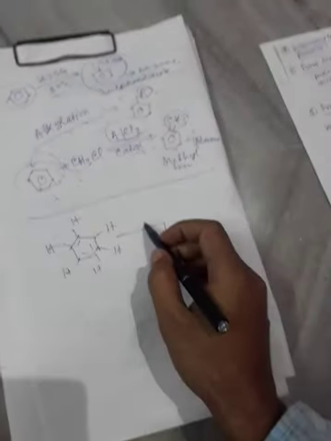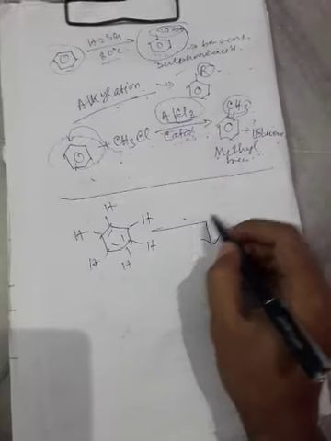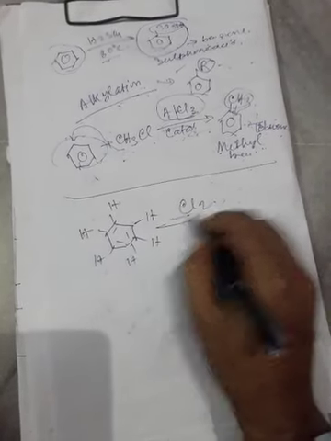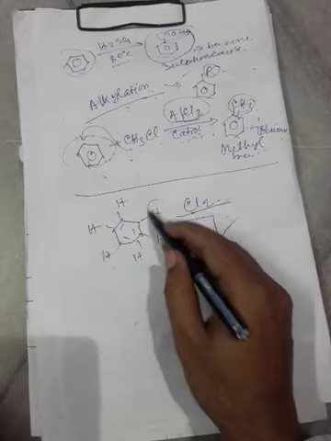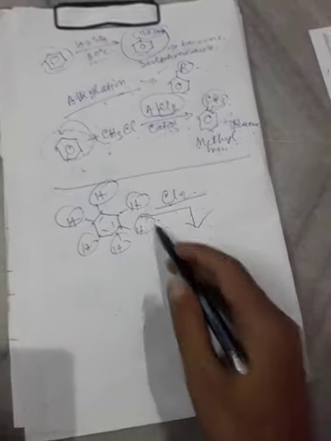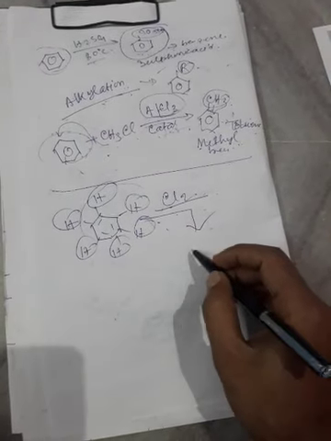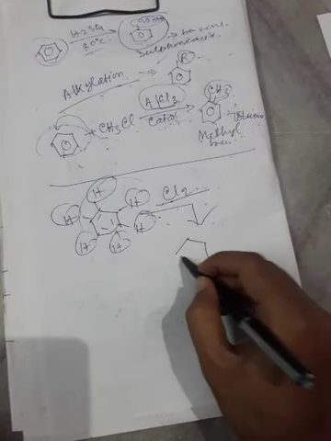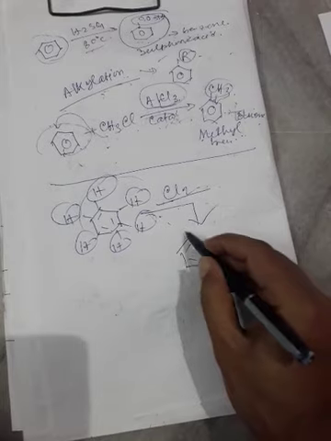When this is subjected to chlorination many times in presence of diffuse sunlight and iron powder, then all hydrogen atoms of benzene are replaced by chlorine atoms, and we get benzene hexachloride.